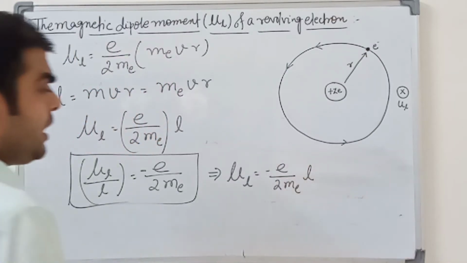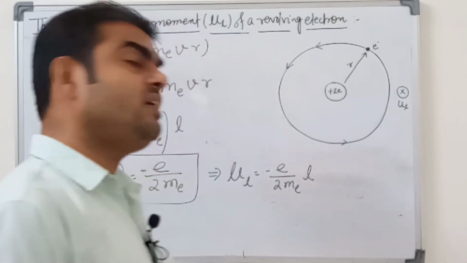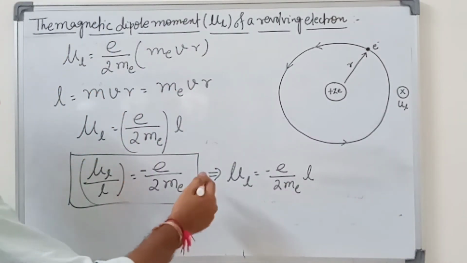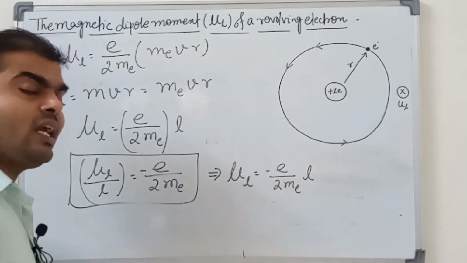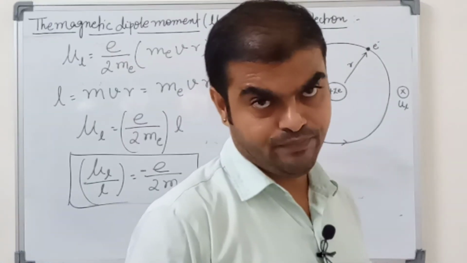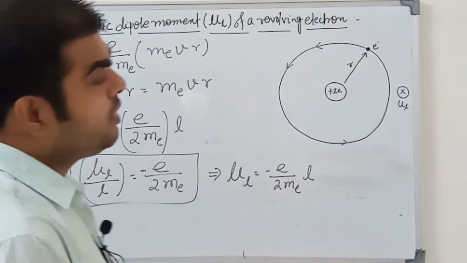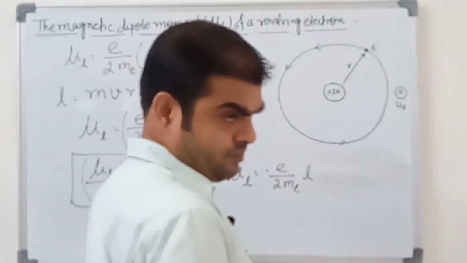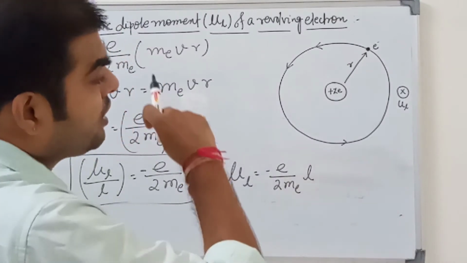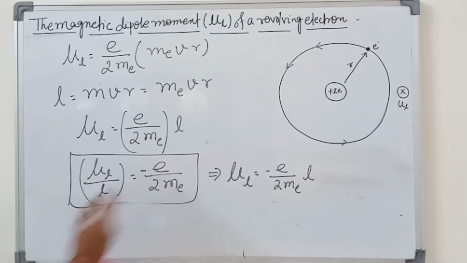The angular momentum and magnetic dipole moment are in opposite directions, not the same direction. So the negative sign creates the direction. And when the proton is created revolving, there is the plus e electron, which is the revolving of the nucleus. Then second, all of you write down the negative sign.